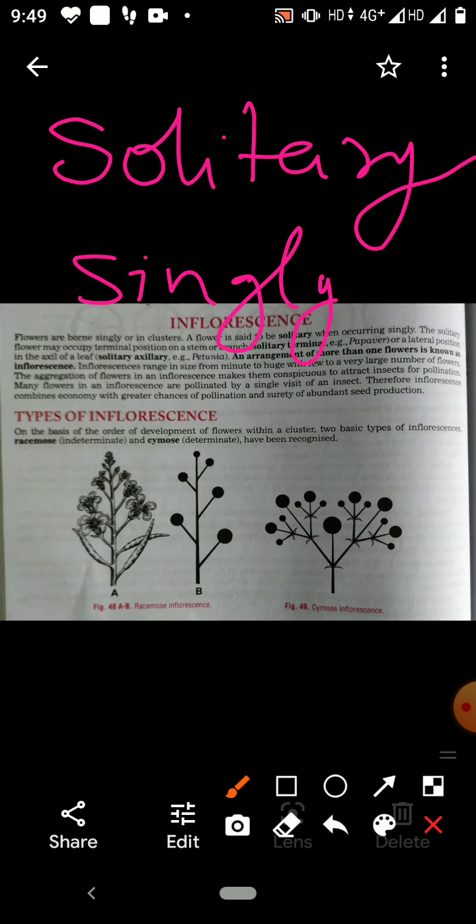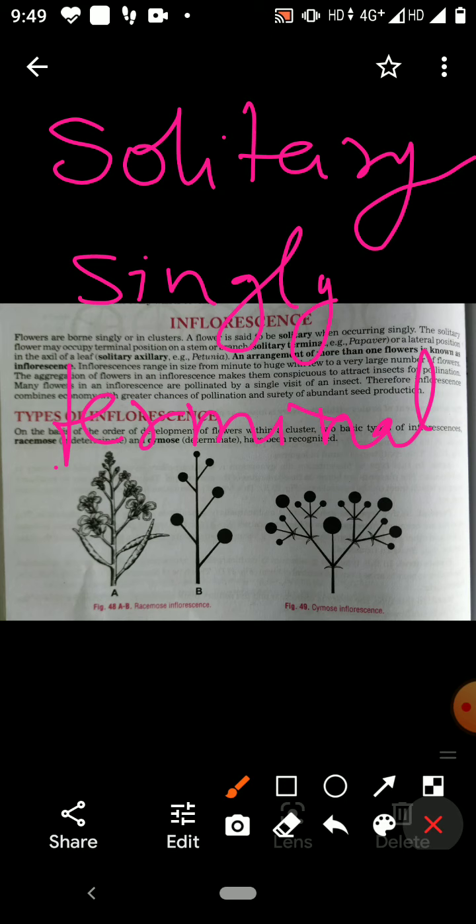Solitary flowers may occupy the terminal position, that is the apex of the stem or branch. So they are called terminal solitary.